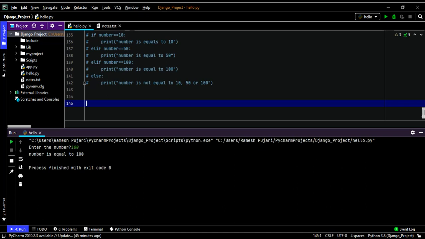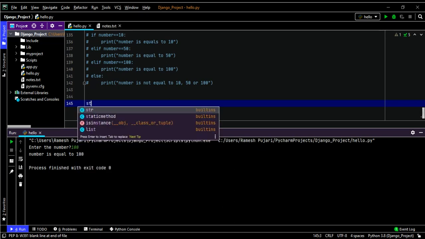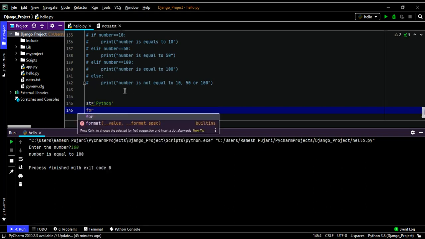So I will take a for loop. I will take one string, st is equal to "Python", so Python is my string. I am iterating this using a for loop, and I want to print each character in the string.